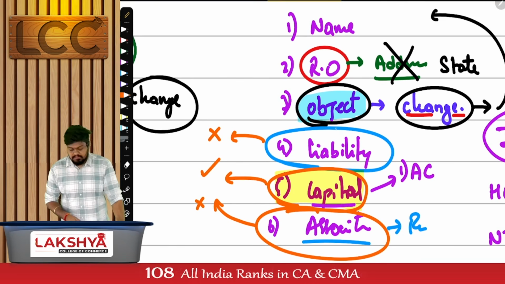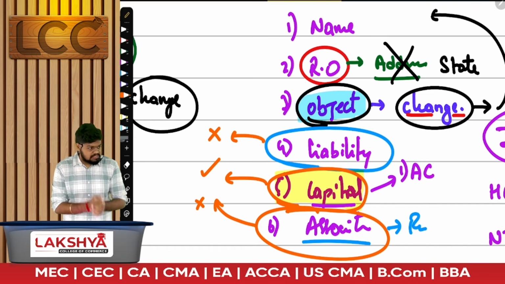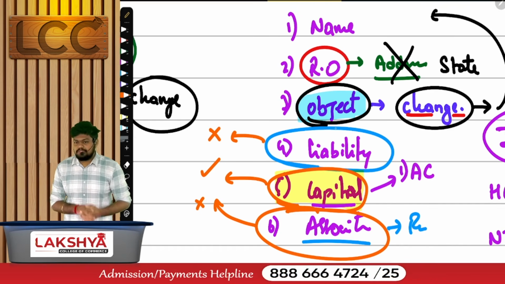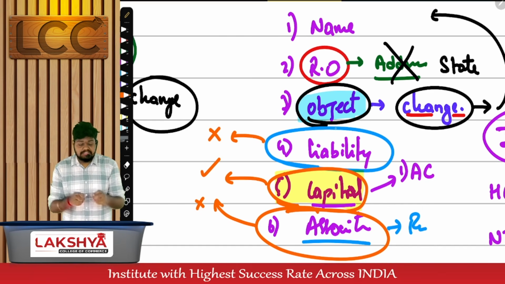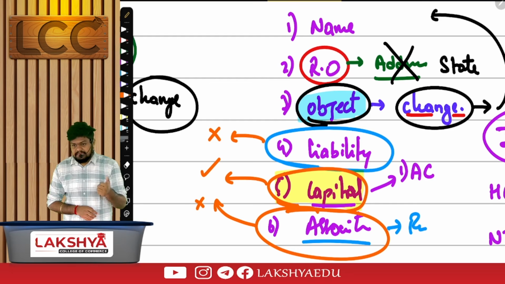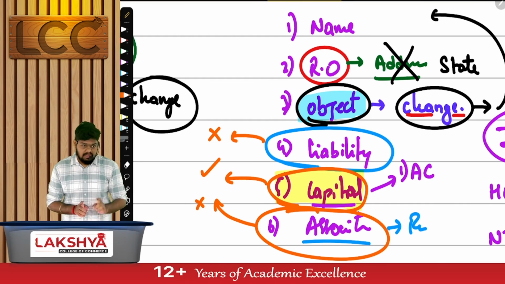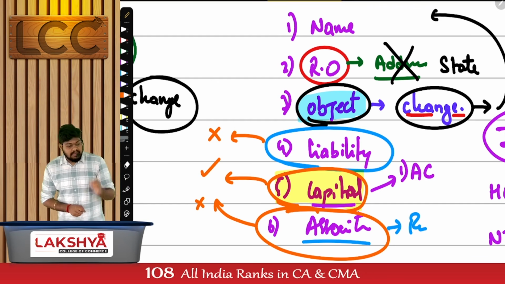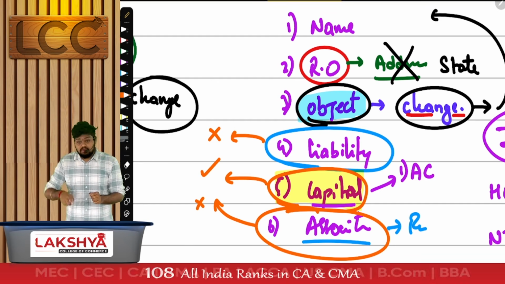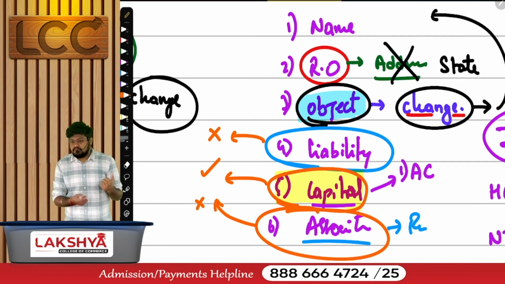Then liability clause. Companies Act is very clear: you're not allowed to alter. You got incorporated with one kind of liability, you'll stay with that kind of liability till the company goes into liquidation. If you want to change liability, liquidate and start a new company. If you started as a limited company, you'll stay as a limited company. If you started as an unlimited company, you'll stay as an unlimited company. Give me the word clear. Liability clause can be altered or not allowed to be altered? Not allowed. Association clause, not possible to be altered.